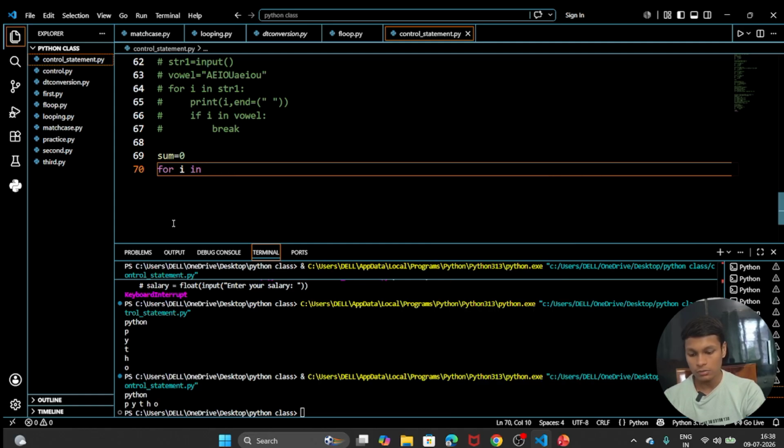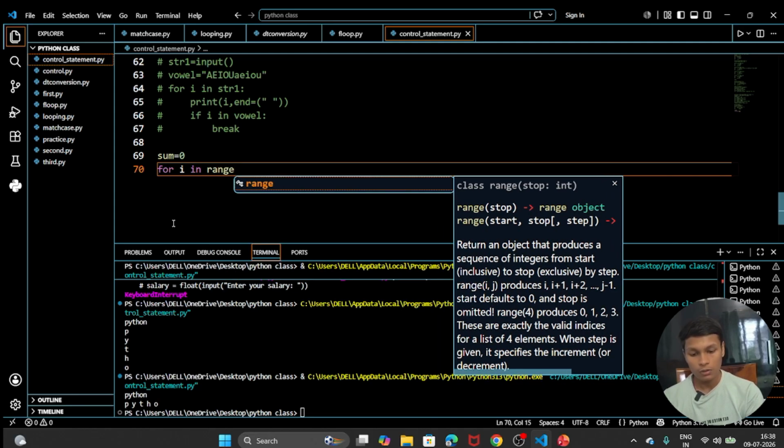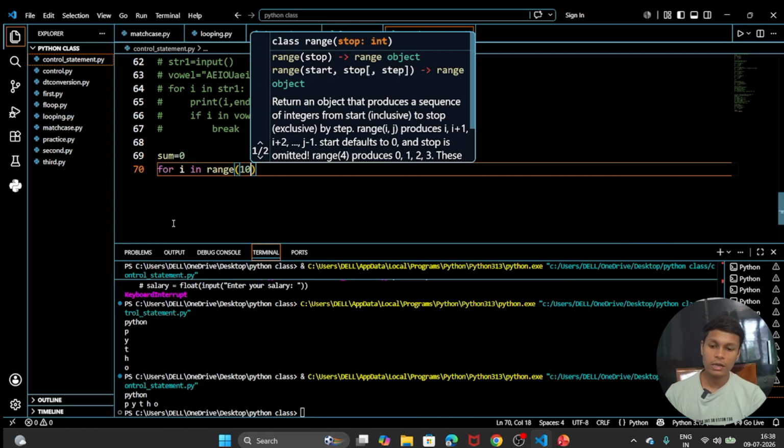For i in range 10, because we are going to take 10 inputs. And why 10? Because if I write 10, it goes till n minus 1, so it will start with 0. So 0 1 2 3 4 5 6 7 8 9, from 0 to 9 there will be 10 integers, so that's why this will be there.